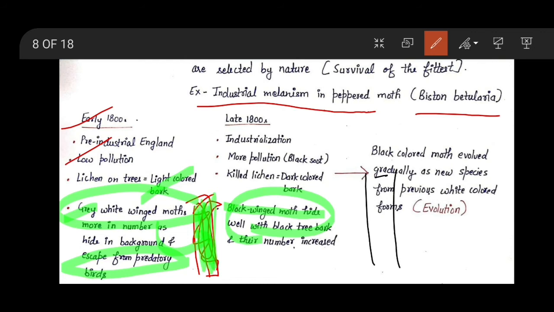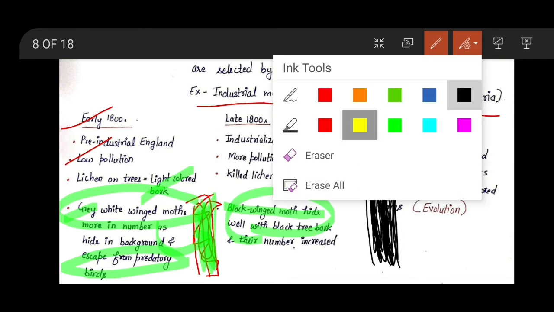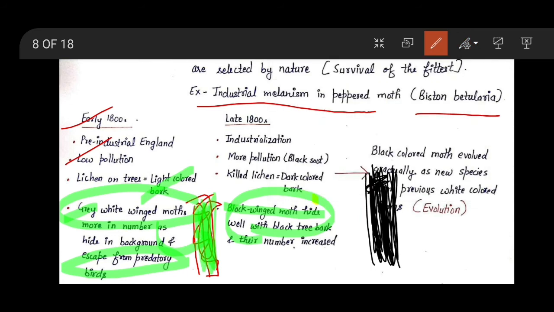During the late 1800s, what will happen? Now industrialization takes place. Industries come and they start to release smoke. Pollution is increased, and that is going to kill the lichens.